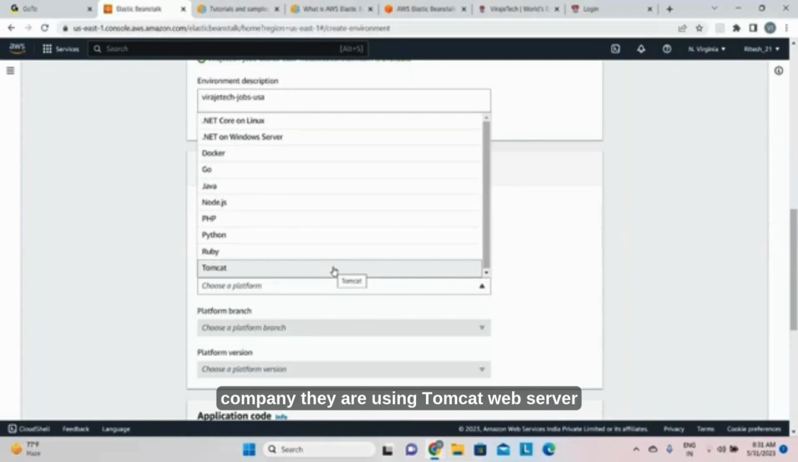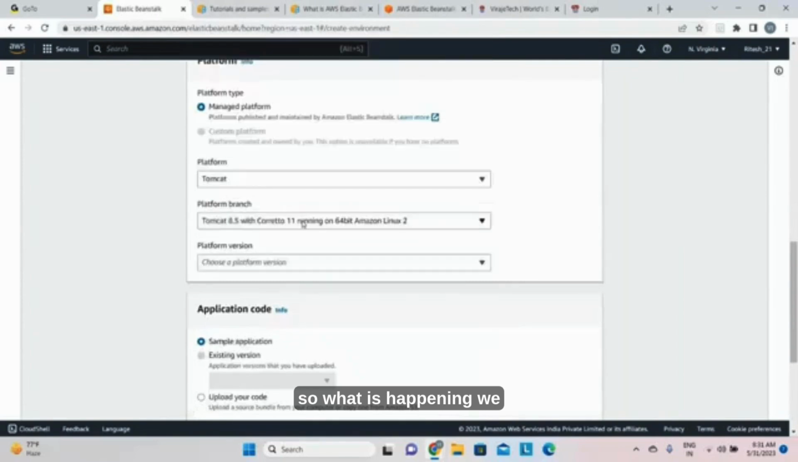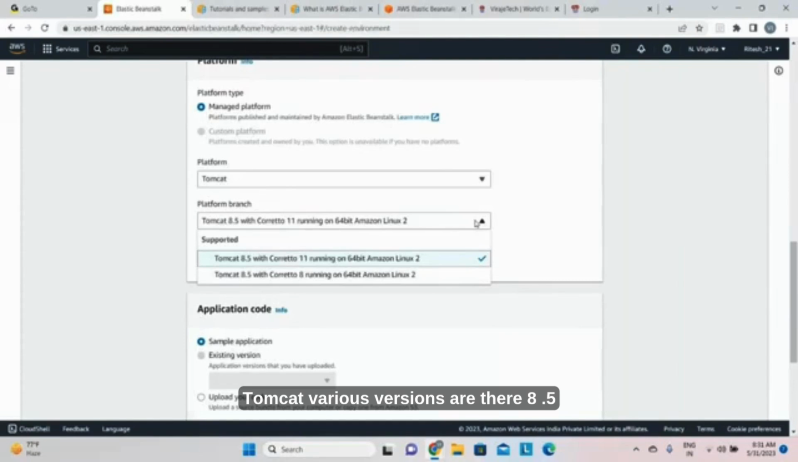There are some other servers like the WebLogic server, which is different, but 99% of companies support Tomcat. So any kind of web application you can launch in Tomcat. Okay, so what is happening? We can select Tomcat here. There are various Tomcat versions, like 8.5.